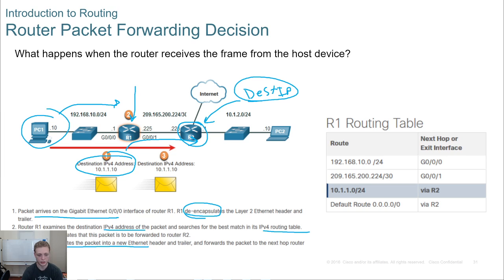And when he forwards it on, he's going to re-encapsulate with his own source MAC address and the destination MAC address of this next router. However, again, the IP information will not change, right? So the source and destination IP address will stay the same from PC1 all the way to PC2. However, the destination and source MAC addresses will change every single time you go through one of these layer 3 devices.